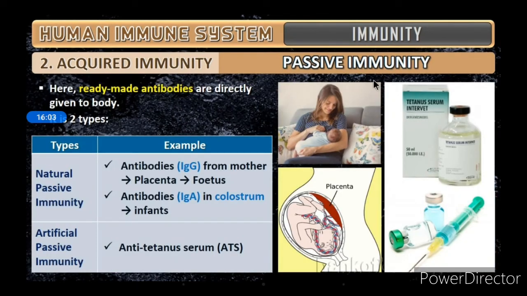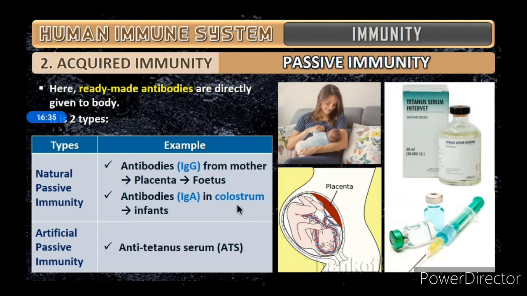Then comes passive immunity. Okay, so here ready-made antibodies are directly given to the body. And here there are again two types, natural passive immunity and artificial passive immunity. So what is natural passive immunity? From the mother through the placenta, antibodies reach the fetus. Then antibodies like IgA in colostrum go to the infants.